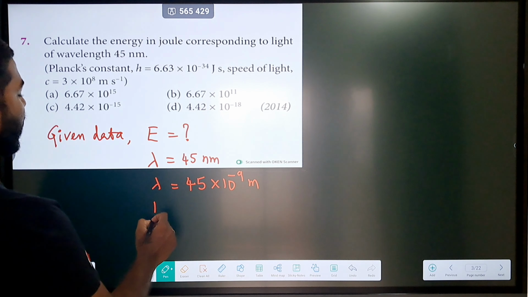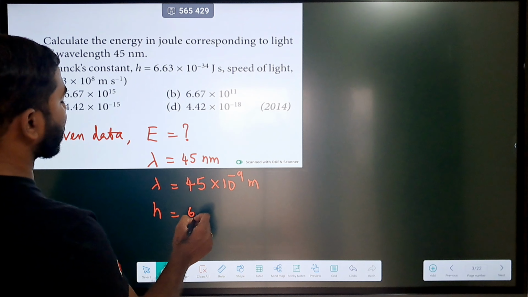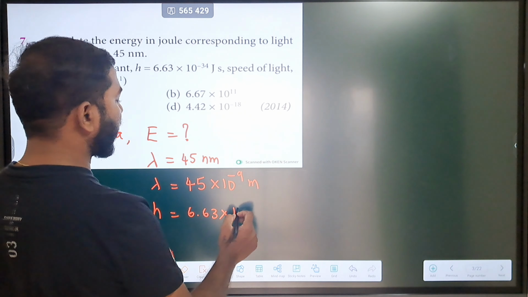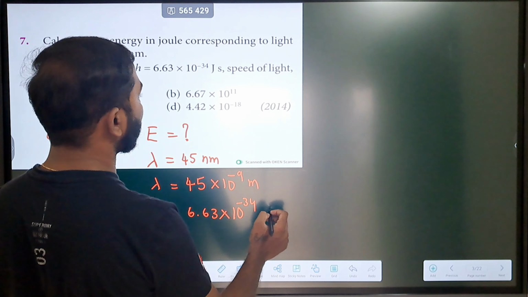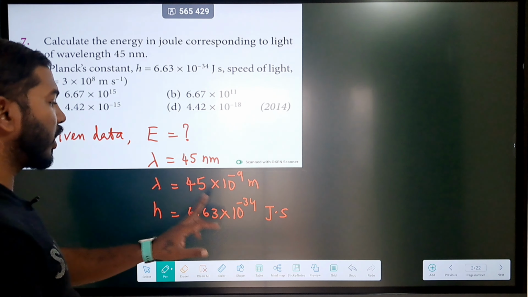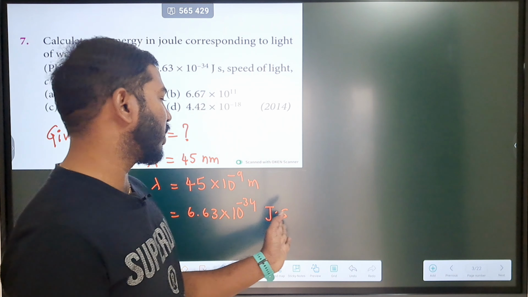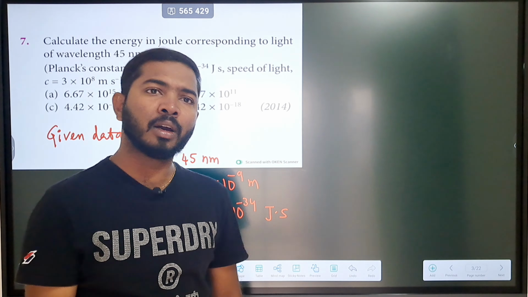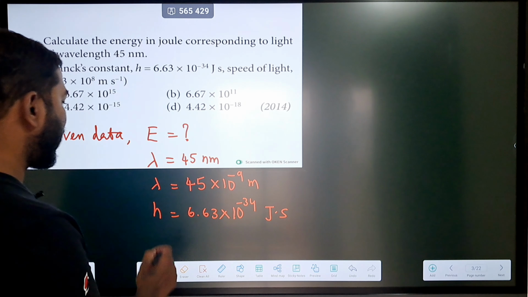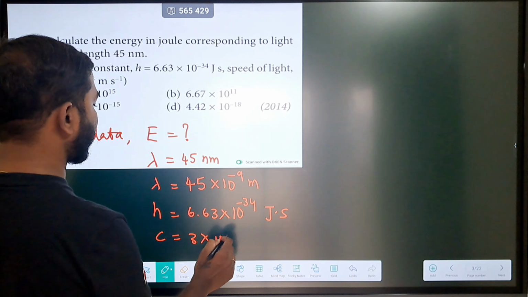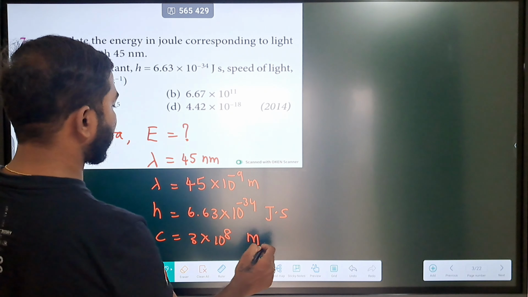And then they have also given the h value. Generally they won't give it, but in this particular question they have mentioned it, so you are lucky. This is the constant value we need to remember: 6.625 into 10 power minus 34 joule second, or if you want to take it in ergs, then it is minus 27. And the velocity of light they have given is 3 into 10 power 8 meter per second.